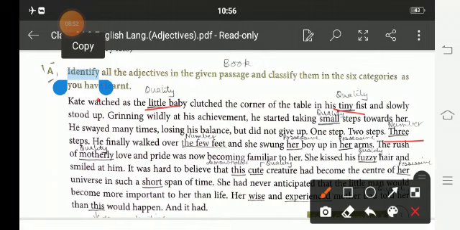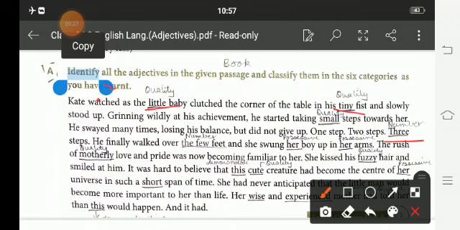And she swung her boy, that is the possessive, in her arms. Possessive, the rush of motherly love and pride was now becoming familiar to her. She kissed her fuzzy hair, quality, and smiled at him. It was hard to believe that this cute, quality, creature has become the center of her possessive universe in such a short span of time.